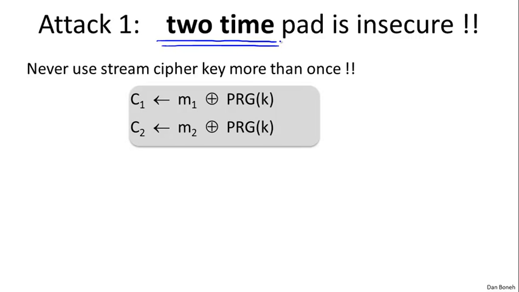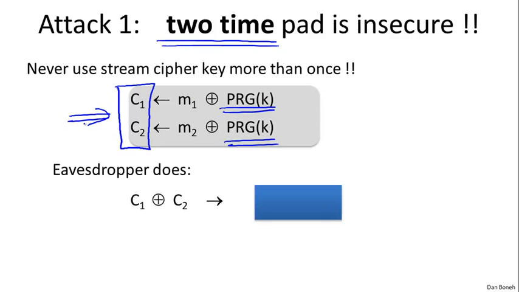So let's look at an example. Here we have 2 messages, M1 and M2, that are encrypted using the same pad. The resulting ciphertexts, C1 and C2, are encryptions of these messages, but both are encrypted using the same pad. Now suppose an eavesdropper intercepts C1 and C2. The natural thing for the eavesdropper to do is compute the XOR of C1 and C2. What does he get when he computes this XOR?